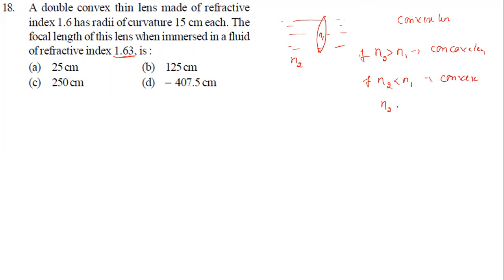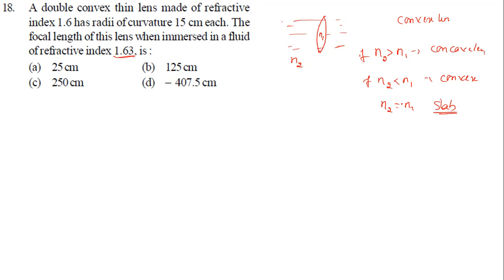Sir, what if n2 is equal to n1? It is like a slab. There is no bending of light. The light ray will go straight, there is no change in path. Okay, that I need to know. So these are the three cases.